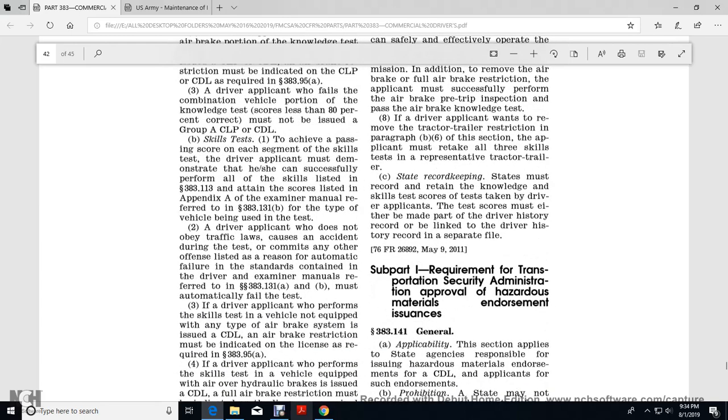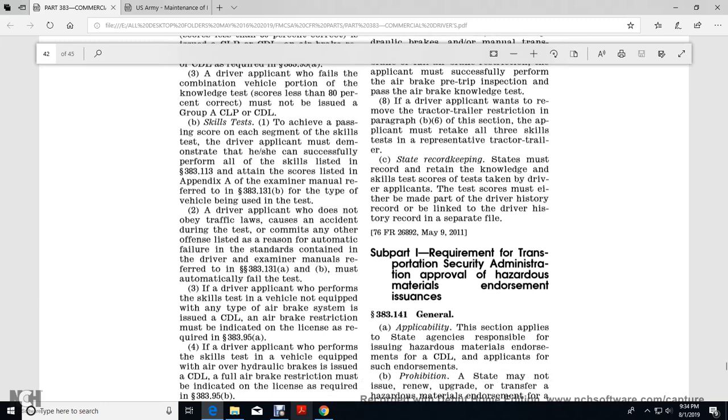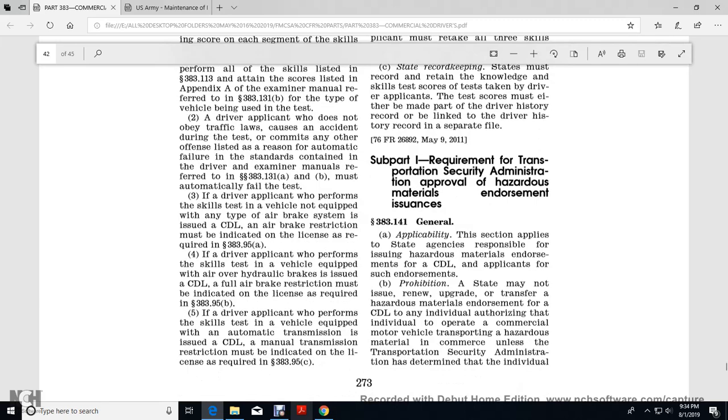Skill test: to achieve a passing score on each segment of the skill test, the driver applicant must demonstrate that he or she can successfully perform all of the skills listed in 383.113, using the scoring listed in Appendix A of the examiner manual referred to in 383.131(b), for the type of vehicle being used. A driver applicant who does not obey traffic laws, has an accident during the test, or commits any of the offenses listed as a reason for automatic failure in the standards contained in the driver examiner manuals referred to in 383.131(a) and (b) must automatically fail the test.